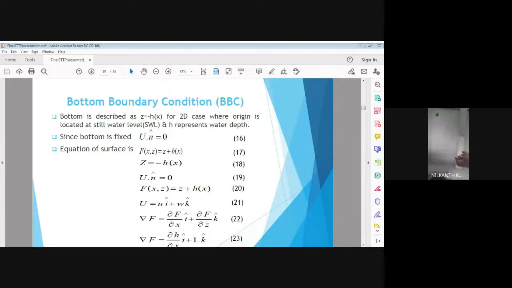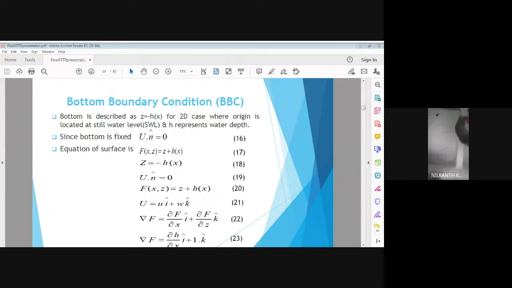So in the sloping bed of the ocean, the h value, that is the depth to bed from a datum, is also varying, so it is taken as z equal to minus h of x for the 2-dimensional case, and the origin of the Cartesian coordinate system is located at still water level, and h represents the water depth.